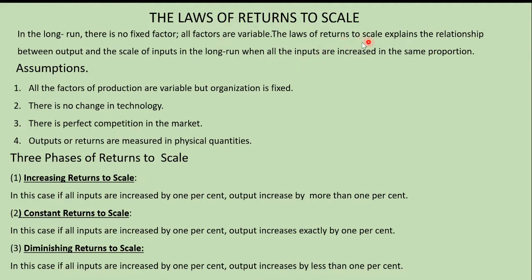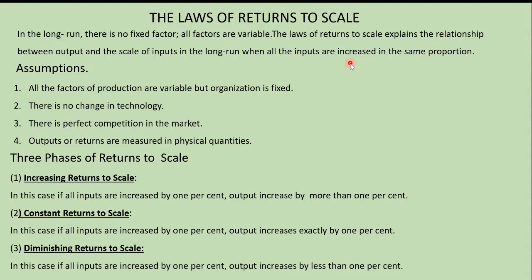So the law of returns to scale explains the relationship between output and the scale of inputs in the long run when all the inputs are increased in the same proportion. That is, whatever the inputs may be, the inputs must be increased in the same proportion. What do you mean by that?